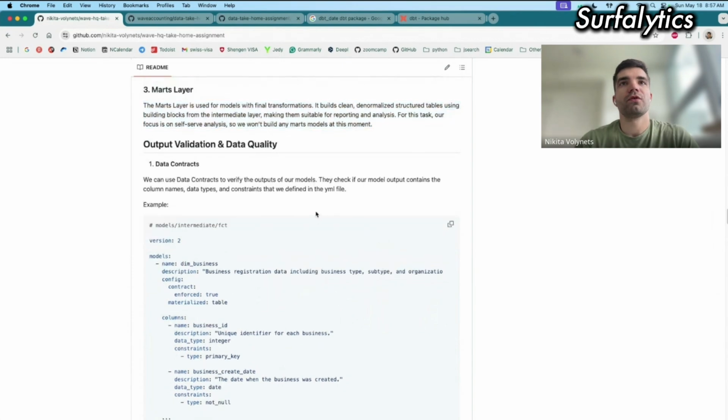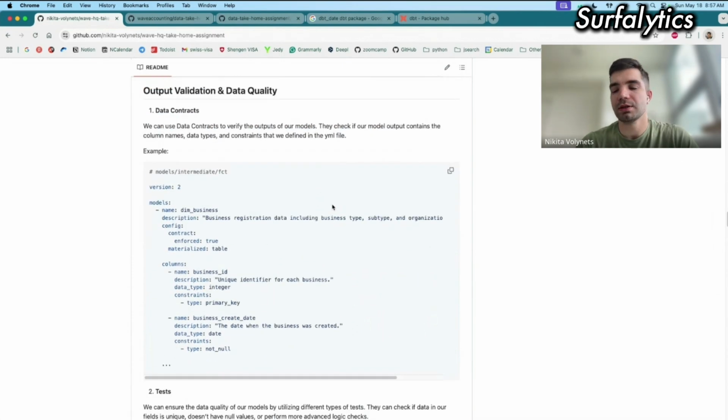In terms of validation, an additional task was to provide information on how we would validate the data. One of the possible solutions is to implement data contracts in DBT. Data contracts are a feature in DBT that checks some fields when the table is created. For example, it checks the data type of a field, and it checks whether it's a primary key or not.